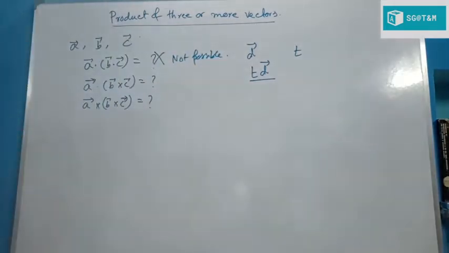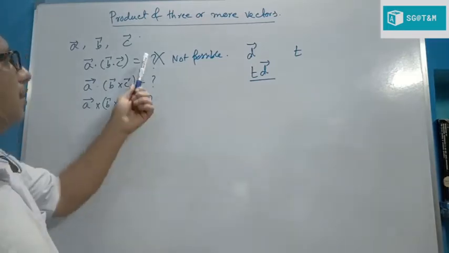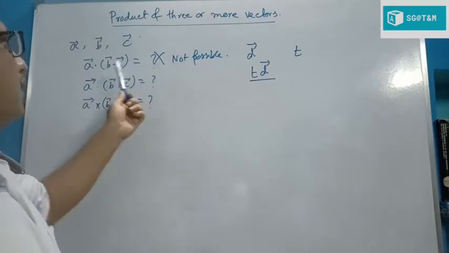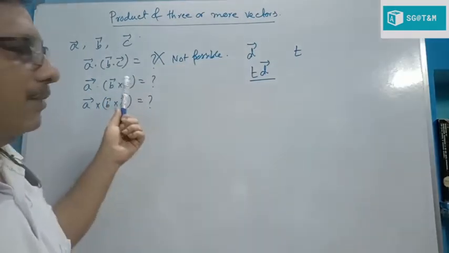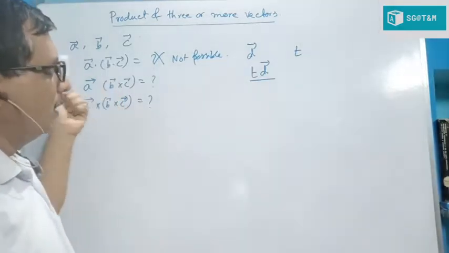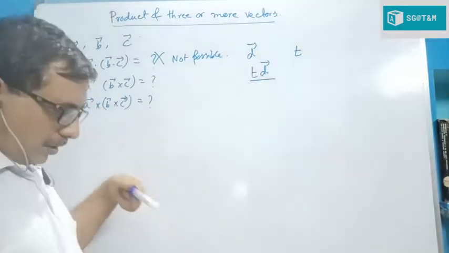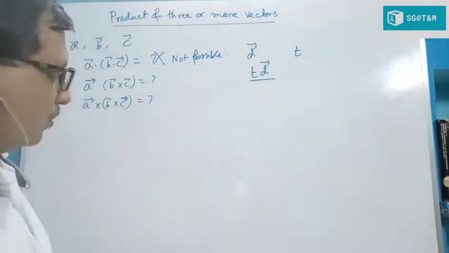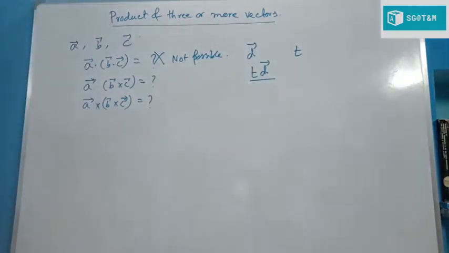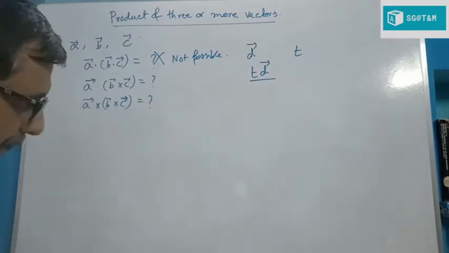Next, these two questions arise. A dot B cross C is possible or not? This is not possible. Since if we take the dot product first, B dot C, then it is a scalar quantity. Scalar quantity with a vector, taking dot product, it is not possible. It is totally impossible. Now the second question, B cross C.